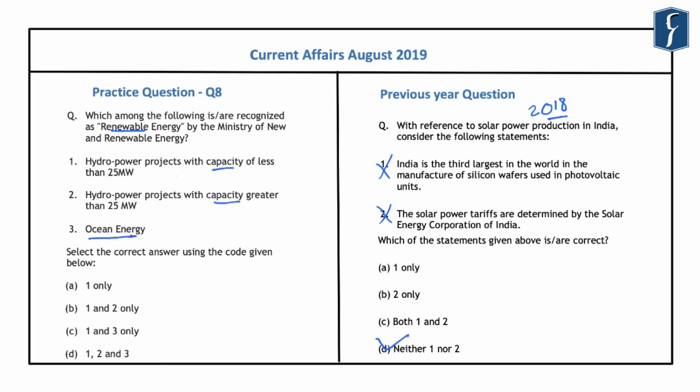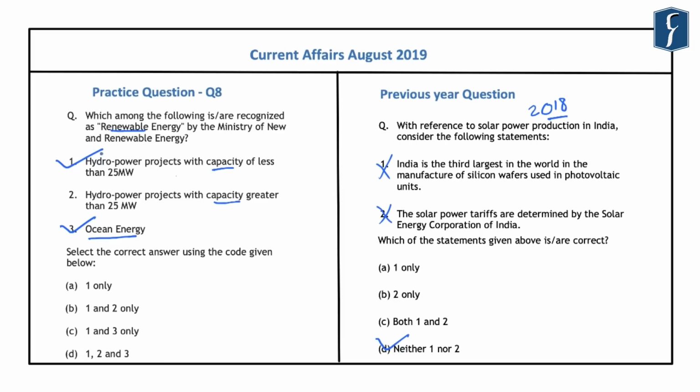Now, if you look at the recent notifications of the Ministry of New and Renewable Energy, you will find that ocean energy has been recognized as a renewable energy by the ministry. Further, hydropower projects with capacity of less than 25 megawatts were already recognized as renewable energy by the ministry.